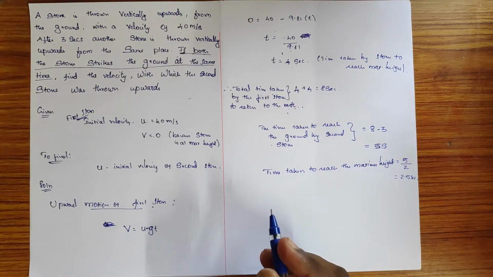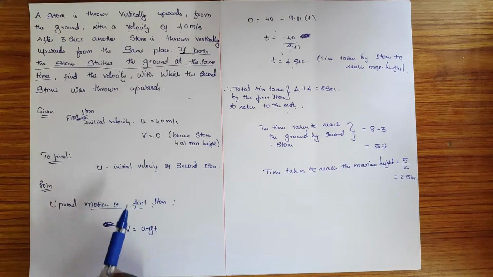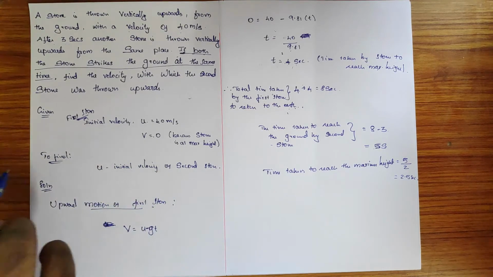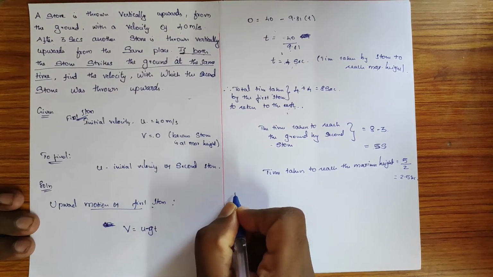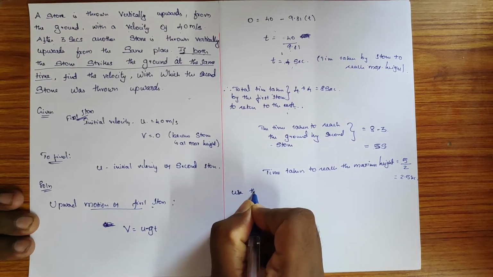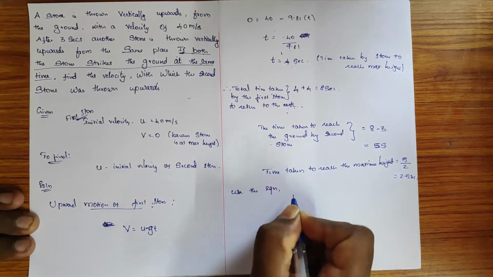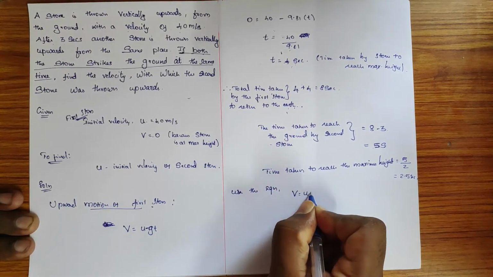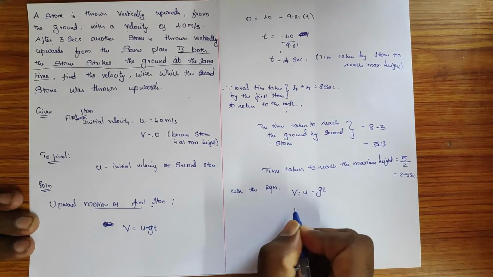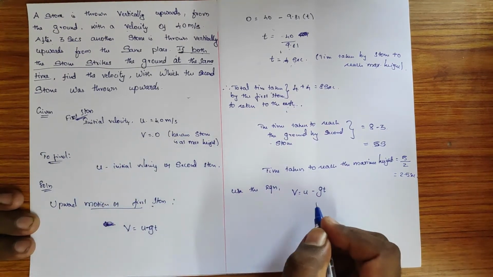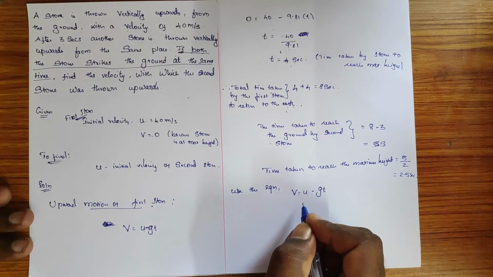Now it's the perfect time to identify the initial velocity of the second stone. For that I am going to apply the equation v = u - gt. Here v is the final velocity.